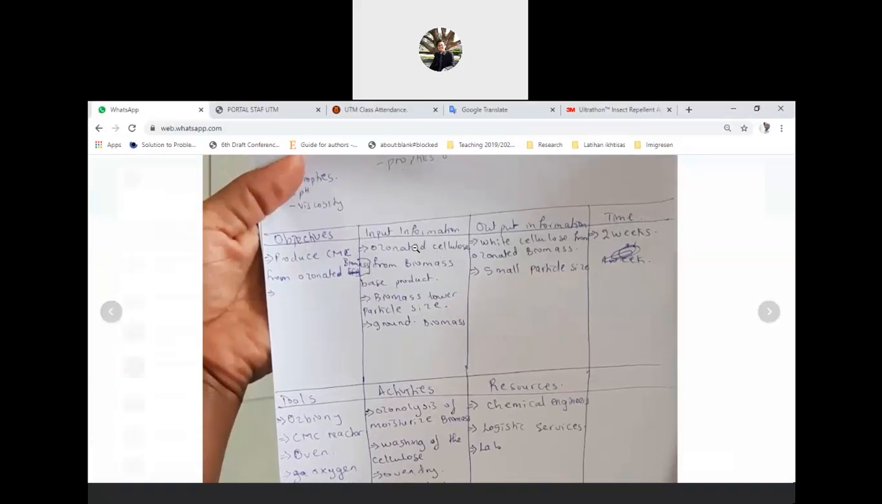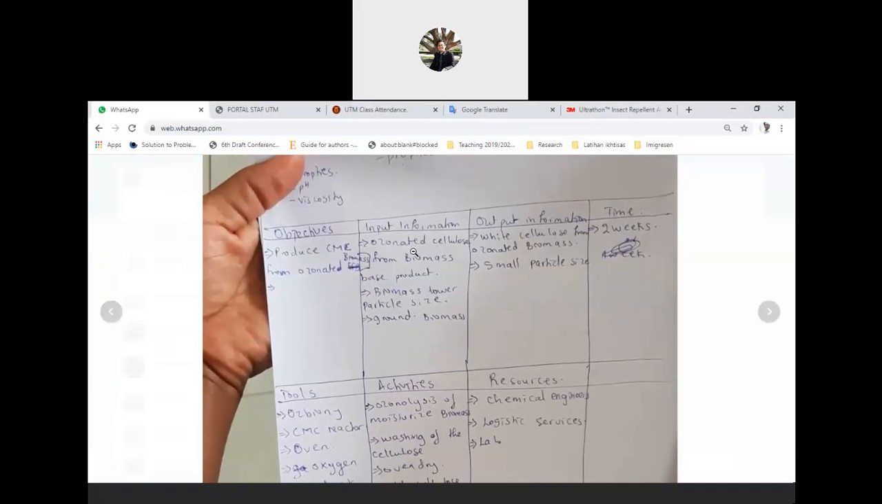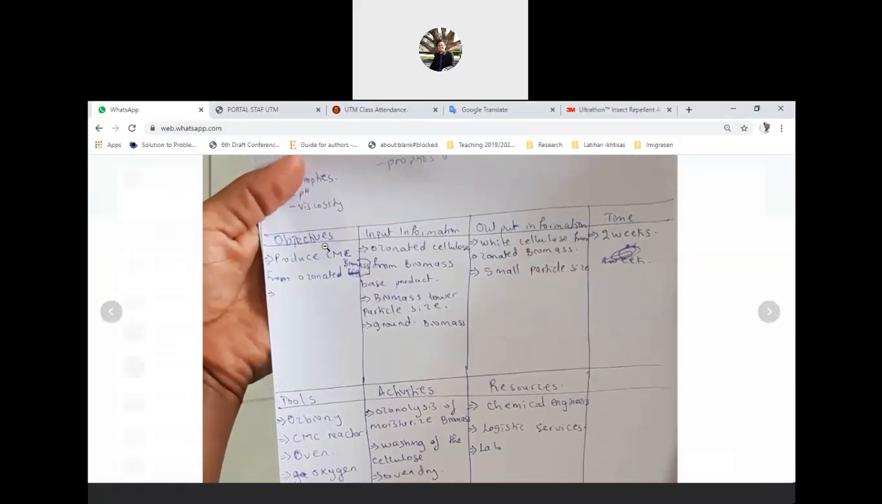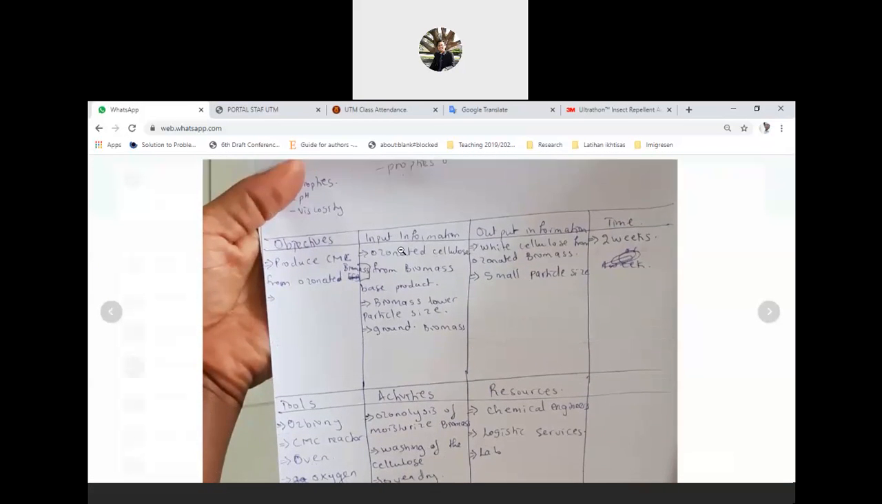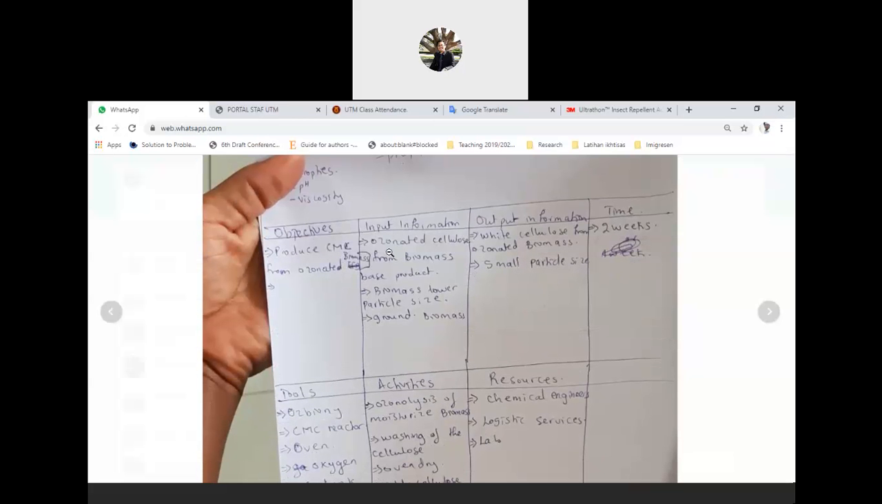Objective: produce CMC from ozonated cellulose. Input information: ozonated cellulose. I think everybody doesn't know what an ozonated biomass is, right? Ozonation is a type of pretreatment of biomass, because biomass consists of cellulose, hemicellulose, and lignin. By using an ozonation method, we can separate cellulose, hemicellulose, as well as lignin. Generally, we want to remove the lignin so we can get the cellulose. Cellulose is a carbohydrate. This is what we call ozonated cellulose.